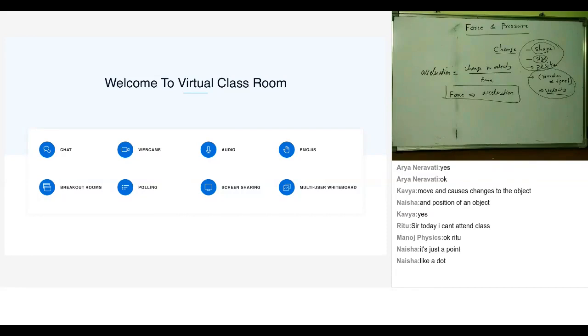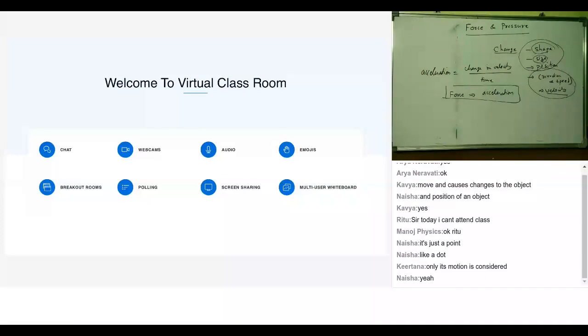Why are others very silent today? It's just a point. Okay, that's a good way. Shamik, Ishan, we have two Kartiks. Are both the Kartiks the same or two different people? Shashwat, you want to say something? What is a point object? Fine, dot, point, everything is considered. Anything apart from that? Shashwat, can you mute yourself if you're not answering in the class? Shamik, any answer from you? Kavya, Varnika? Sir, can the dot be of different sizes?